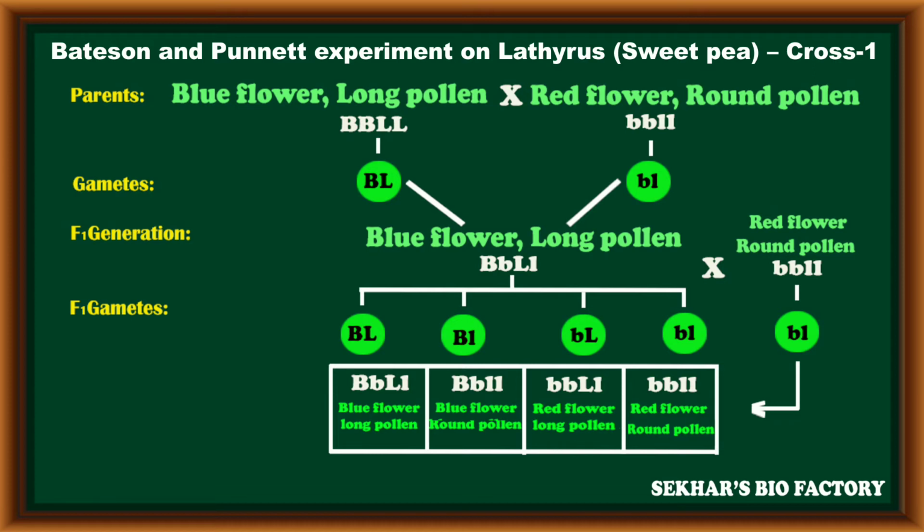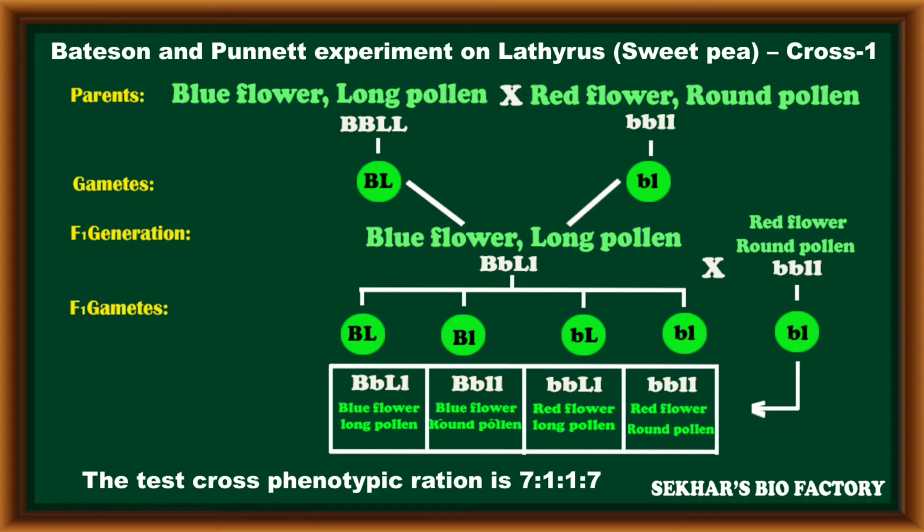But in this cross, Bateson and Punnett identified that the test cross phenotypic ratio in a dihybrid is 1:1:1:1. But in this, they got 7:1:1:7 as the test cross phenotypic ratio.